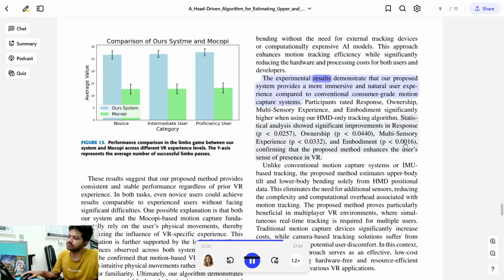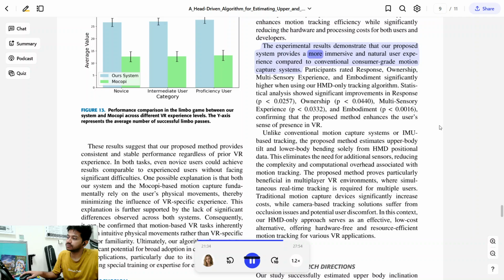The experimental results demonstrate that our proposed system provides a more immersive and natural user experience compared to conventional consumer-grade motion capture systems. Participants rated response, ownership, multi-sensory experience, and embodiment significantly higher when using our HMD-only tracking algorithm. The statistical analysis showed significant improvements in ownership, multi-sensory experience, and embodiment, confirming that the proposed method enhances the user's sense of presence in VR.